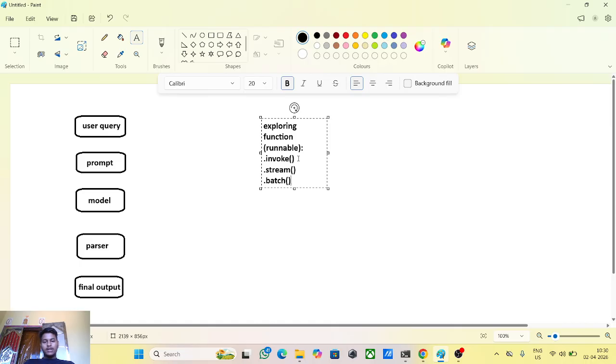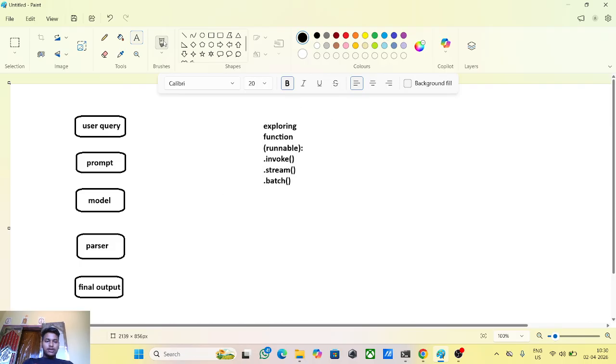We are using this simple input query. In streaming, like ChatGPT streaming, we see output token by token, chunk by chunk. And with batch, we can push multiple user queries. Okay, this was our concept.